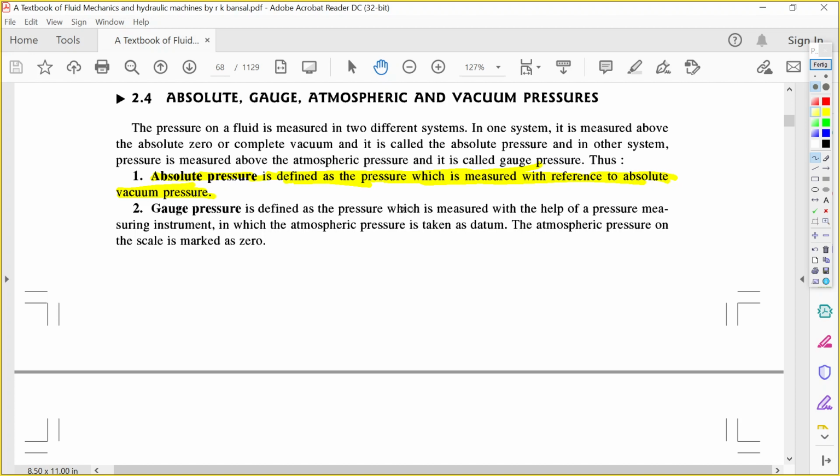It is the pressure which is measured with the help of a measuring instrument, in which the atmospheric pressure is taken as the datum or the reference. And the atmospheric pressure on the scale is marked as 0.